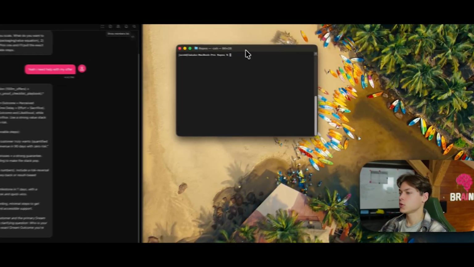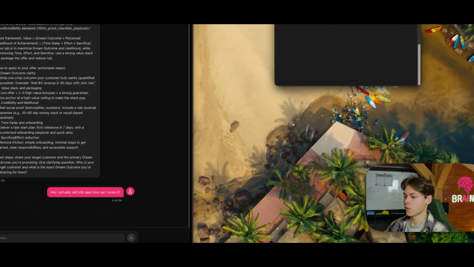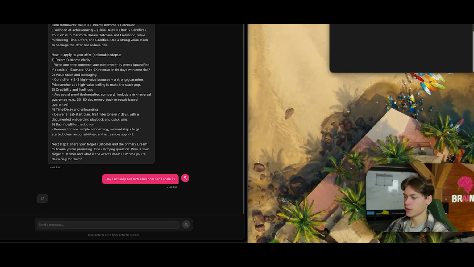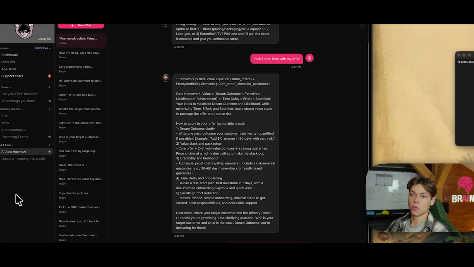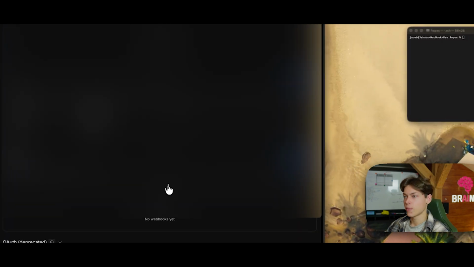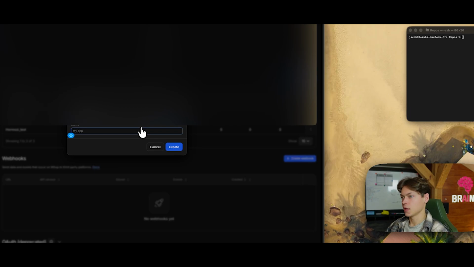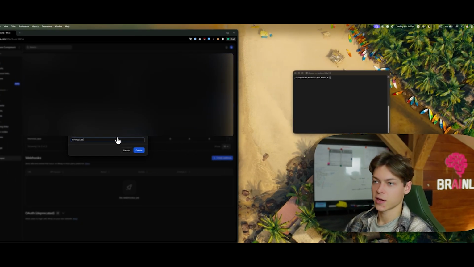Now I will show you how we can build the app. So if you look right here, we're gonna follow the instructions on building. So we're now gonna go on building this app. I want to show you that, and we're just gonna go to our dashboard and go to the developer. And now we want to create an app, and let's name it Hormozi Test. I think I created one for it this time, so let's just go with this one.